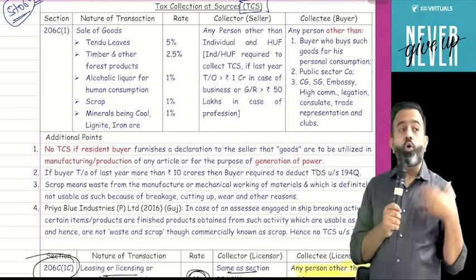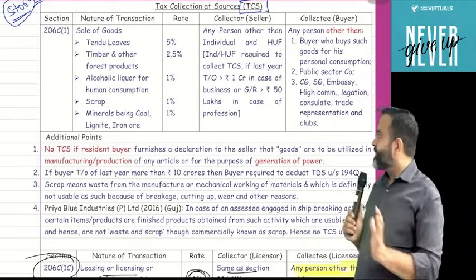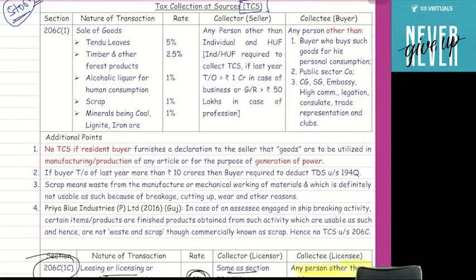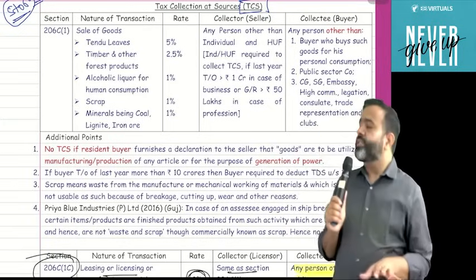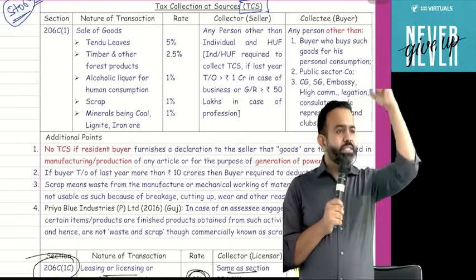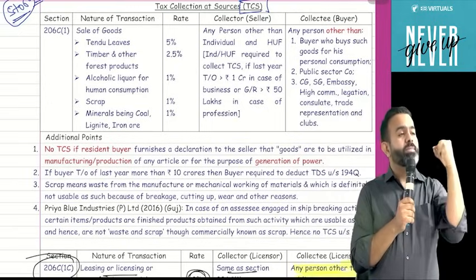Now the question is, who will be the buyer? So here guys, in this particular section, the buyer is any person. Means if any person purchases these 5 products, then TCS is applicable. But there are certain exceptions. The first exception is that if any person is purchasing these goods for personal purpose, means for personal consumption, then TCS is not applicable. Means TCS is not applicable if any person purchases these goods for personal consumption.